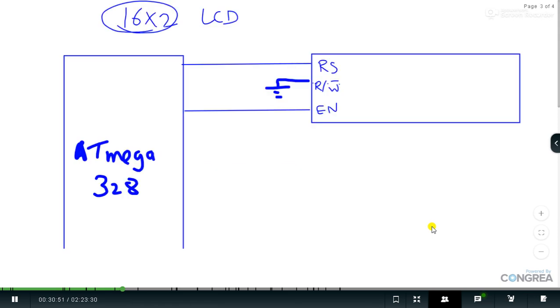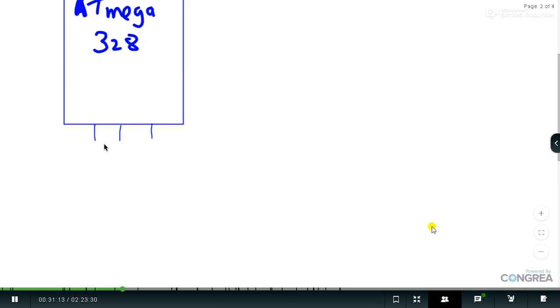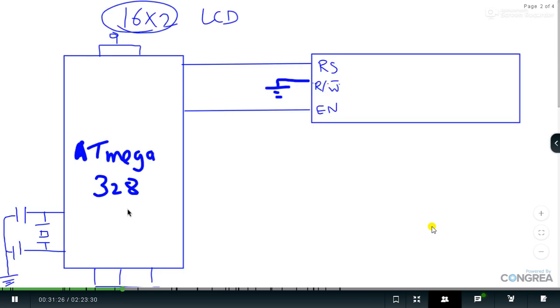Let's interface now. The diagram is in front of you. So ATmega 328P, but don't draw the blocks like this. Your blocks should have some meaning. ATmega 328P has 2 VCC pins, then 3 pins which are connected to ground, then 2 pins which are connected to the crystal oscillator. Make sure your minimum connection diagram is proper, because until and unless we provide the power supply connection to your microcontroller, it won't work.